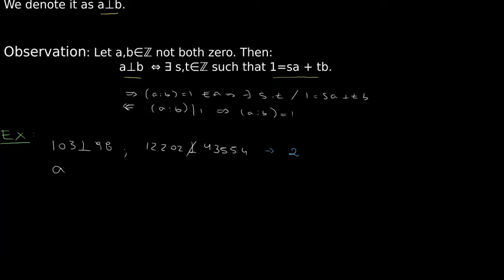If a number a is coprime with 0, then a is plus or minus 1. It also happens that if a is plus or minus 1, then a is coprime with 0. We also have that for every b an integer, plus and minus 1 is coprime with b.